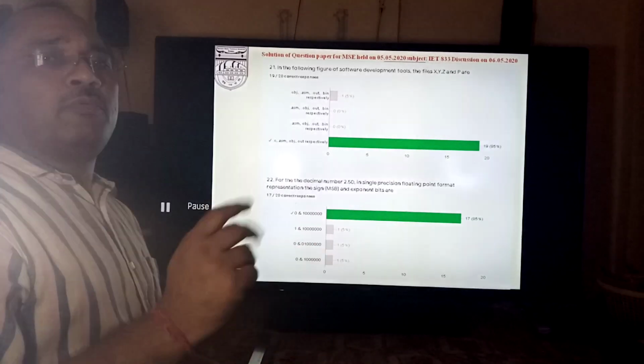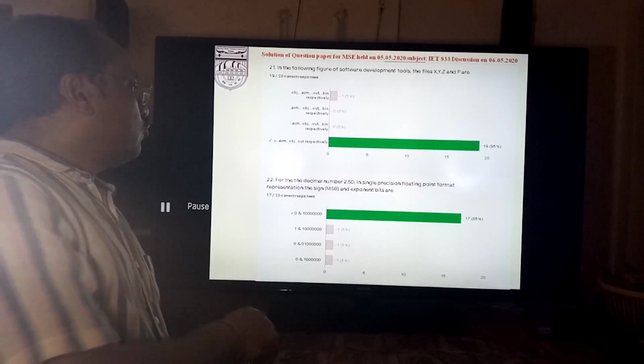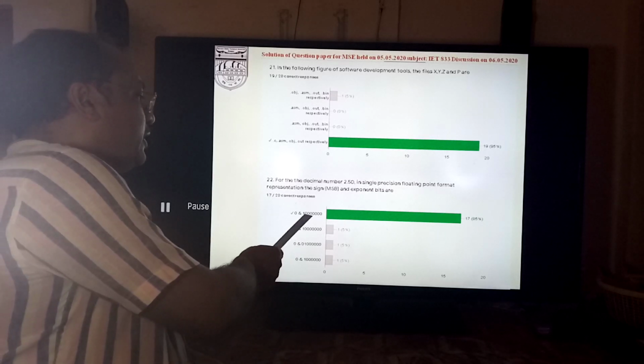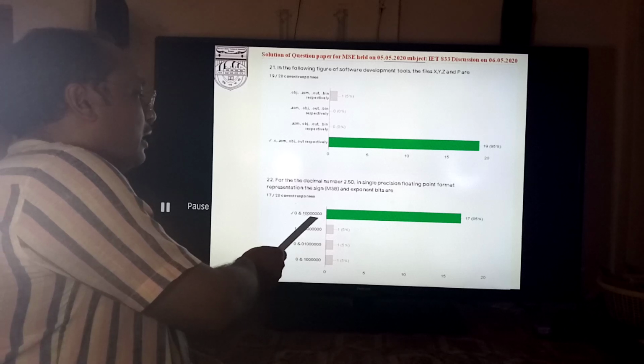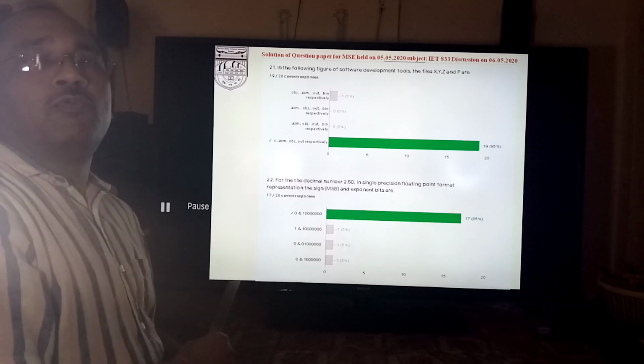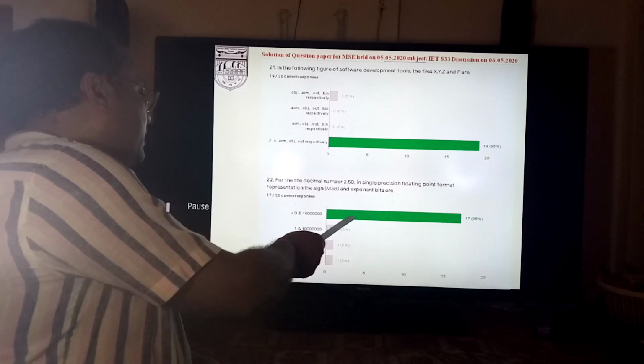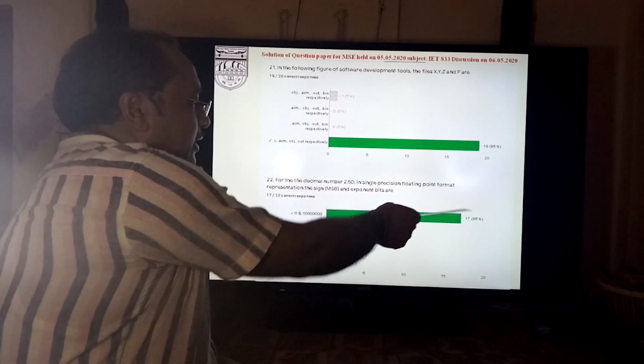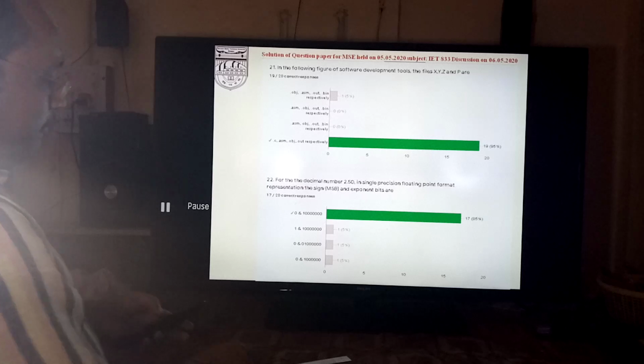So the exponent e becomes 128. The exponent bits will be represented accordingly, as 1 followed by seven 0s. So this is the correct answer here. 17 were correct out of the 20.